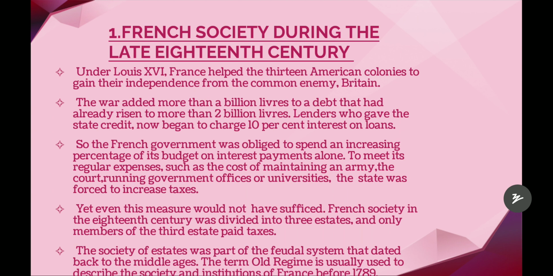French society was divided into 3 estates in the 18th century. Only the 3rd estate paid taxes, which means the first estate and the second estate had no need to pay taxes. They were privileged, but only the 3rd estate had to pay taxes. So this is not right. This is discrimination, inequality.